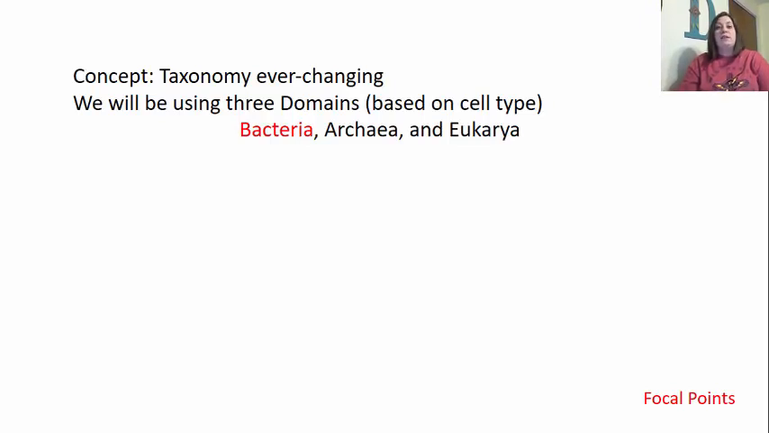The 3 domains that are listed here are bacteria, archaea, and eukarya. This is based on the cell type. So what kind of cell is present? The focal points that we're going to be looking at here are going to be highlighted in red on this slide to let you know where most of these microorganisms are located. When you look at bacteria and archaea, these are considered prokaryotic cells. Prokaryotic cells are cells that do not have a nucleus. All right, so they don't have a nucleus.